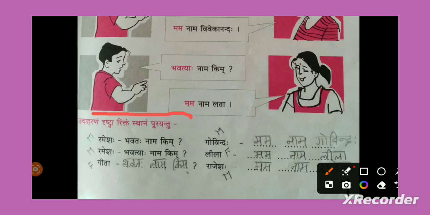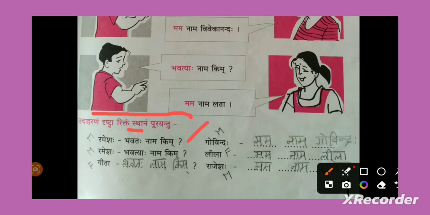First example they have given. Ramesh is asking. That means Rameshaha. What he is asking? Bhavataha nama kim? By looking into Bhavataha, what you need to guess? Immediately you need to guess he is asking to a guy. Only for guys we will use Bhavataha, right? So he is asking to a guy.